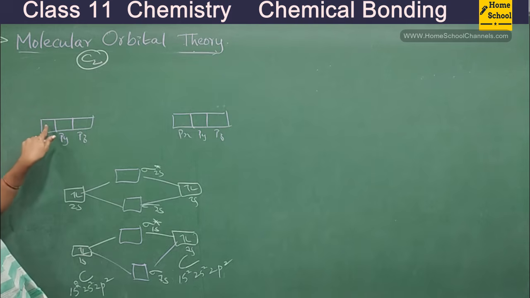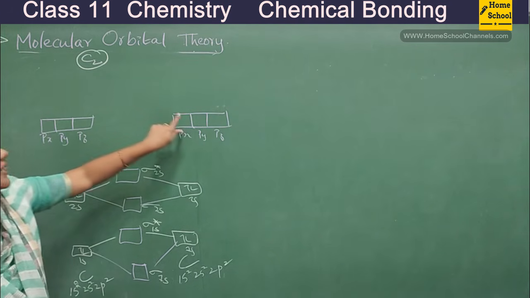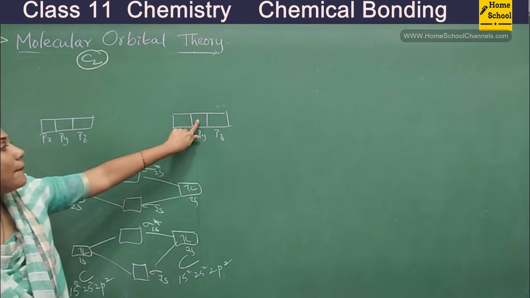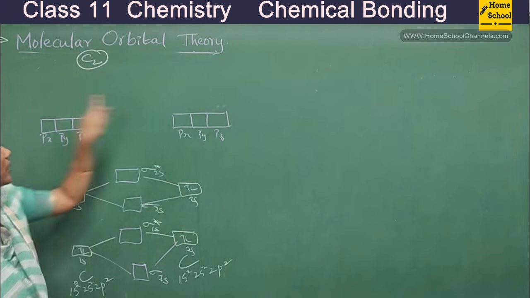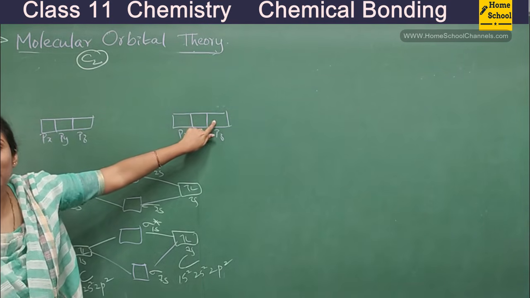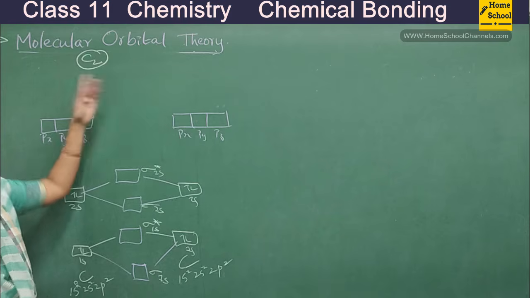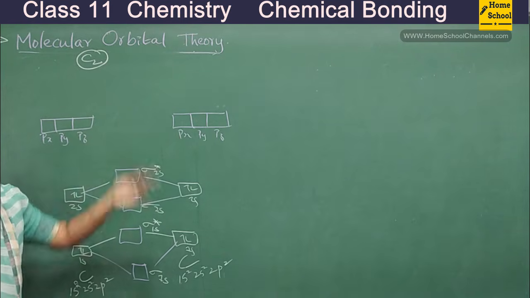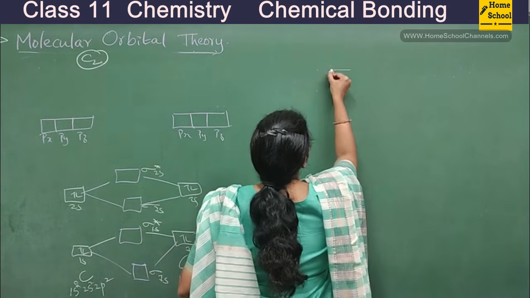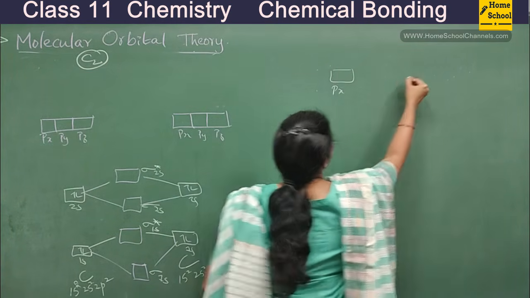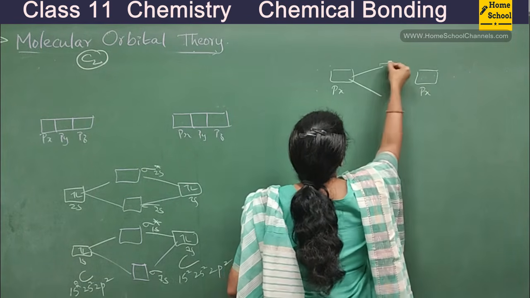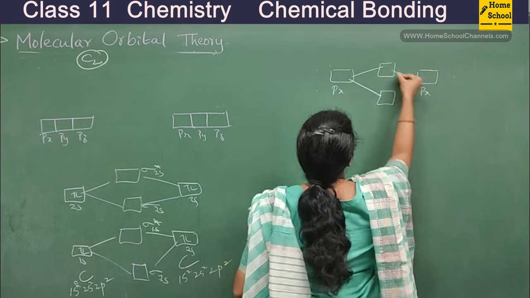Okay, see, px of this fellow combines with px of this fellow. Py of this fellow combines with py of this fellow. pz of this fellow combines with pz of this carbon atom. Okay, so altogether how many molecular orbitals you get? So let me work out here. See, whenever you have px and px of another atom, both of them combine to give two molecular orbitals.